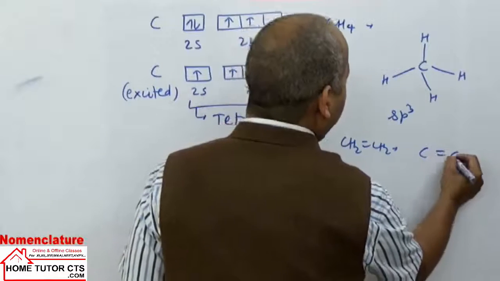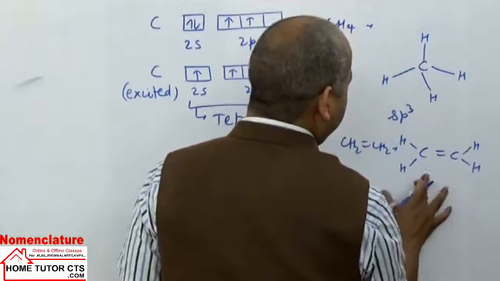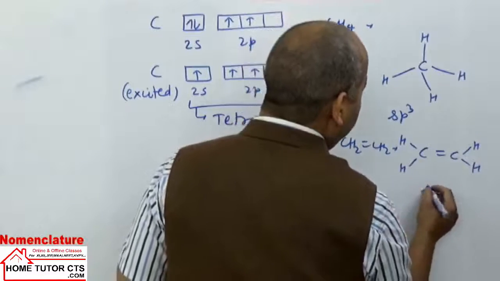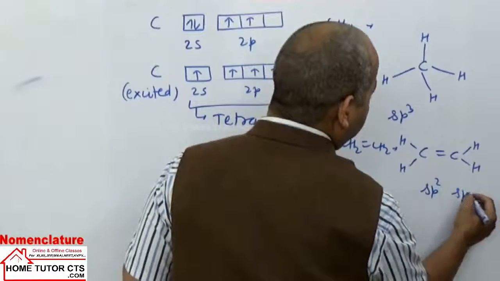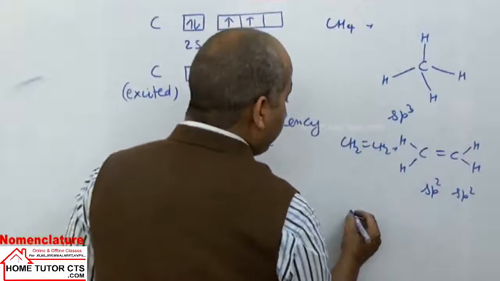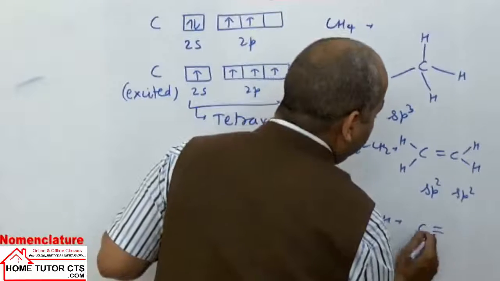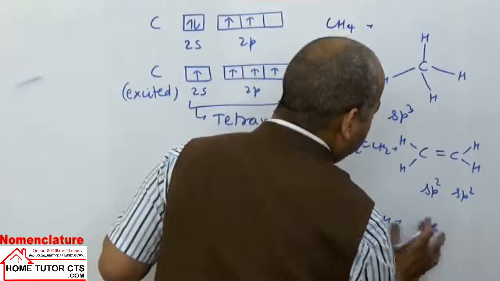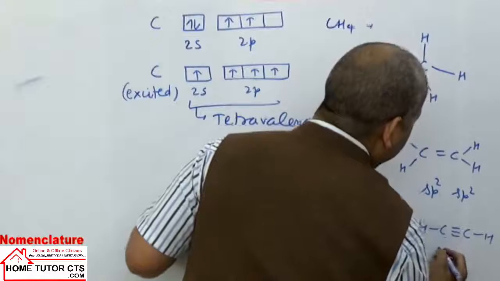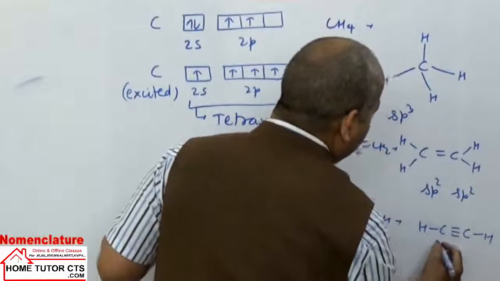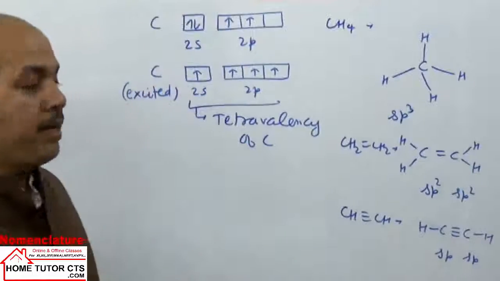In this case, each carbon atom is sp2 hybridized. Then you can take acetylene, in alkynes, where both carbon atoms are sp hybridized.